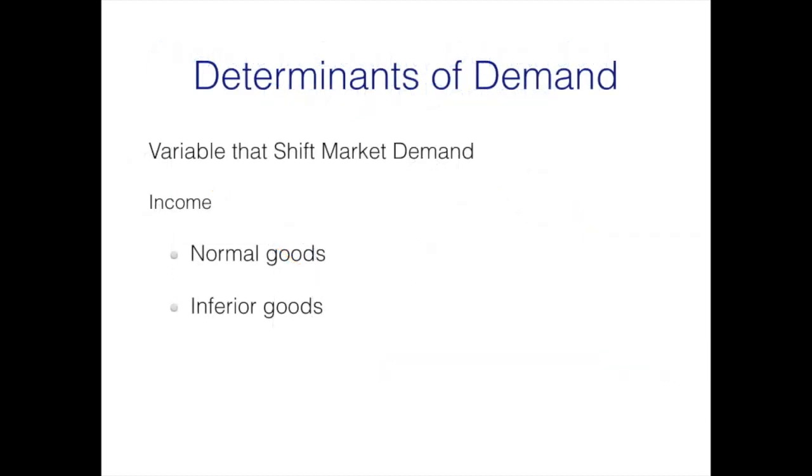Changes in income will cause changes in the demand curve for certain goods. A normal good, for example, is a good for which the demand increases as income increases and decreases as income falls. An inferior good, on the other hand, is a good for which the demand increases as income falls and decreases as income rises. The term inferior good does not imply that the quality of the good is substandard. The implication is that with higher incomes, consumers would prefer to substitute an inferior good with a normal good.